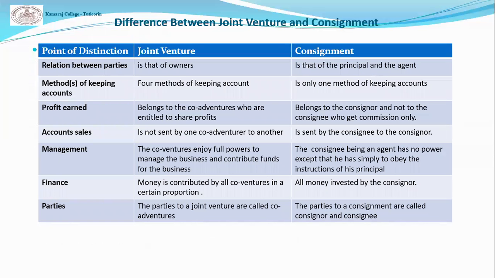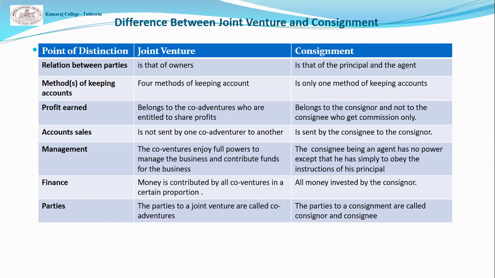Let us go to the next. Difference between joint venture and consignment. Relation between parties. In joint venture, parties are like owners. In consignment, parties are called principal and agent. Methods of keeping accounts. In joint venture, there are four methods available for keeping accounts. In consignment, only one method is available. Profit earned. All co-venturers share the profit in an agreed ratio or equally. In consignment, only the consignor enjoys the profit and suffers when a loss arises.